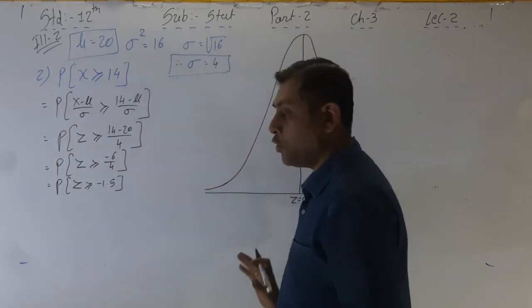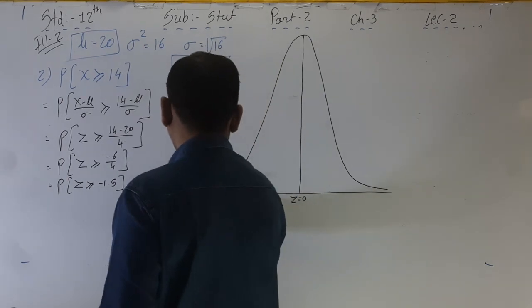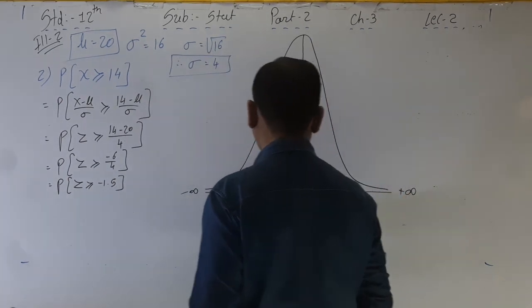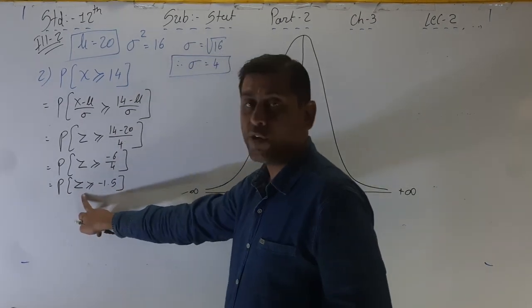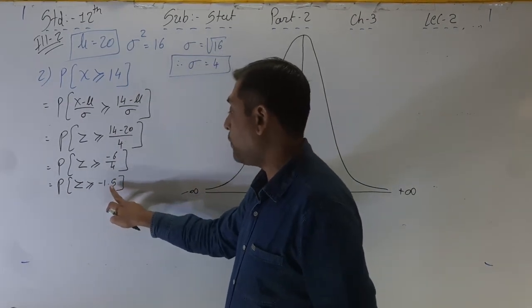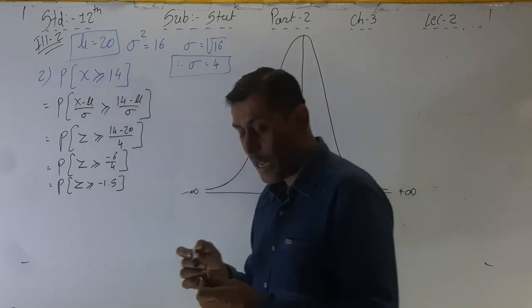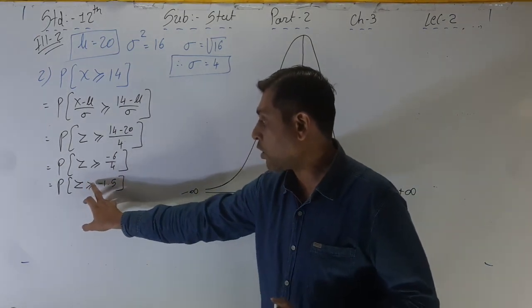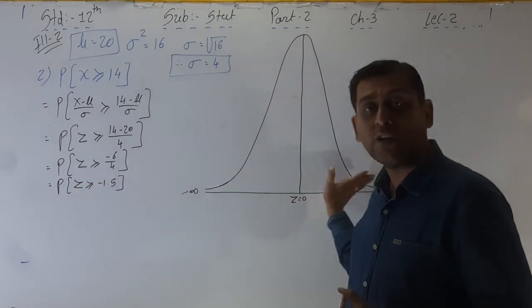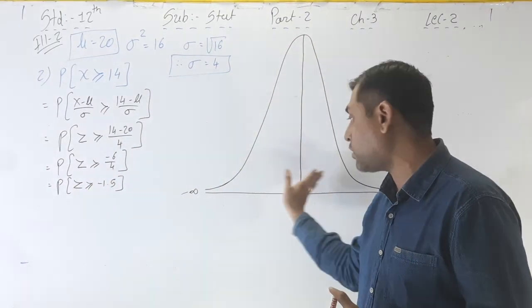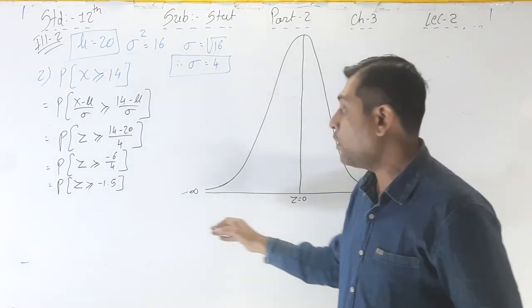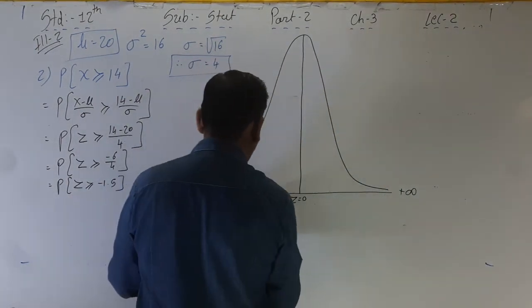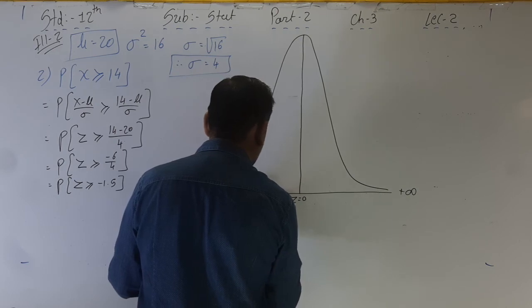Z is equal to 0. This is minus infinity and this is plus infinity. Now what does the question say? Minus 1.5 and greater than. So which side is the corner on? The corner is on this side, so the area lies on this side from minus 1.5. So first of all we have to write down minus 1.5. Z is equal to minus 1.5.